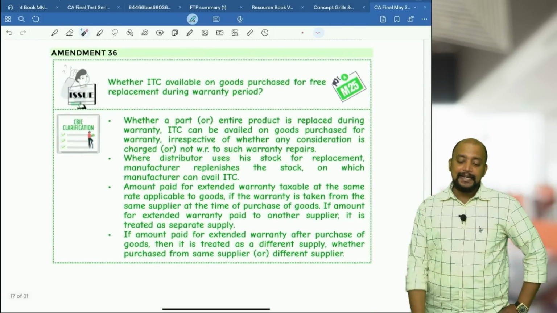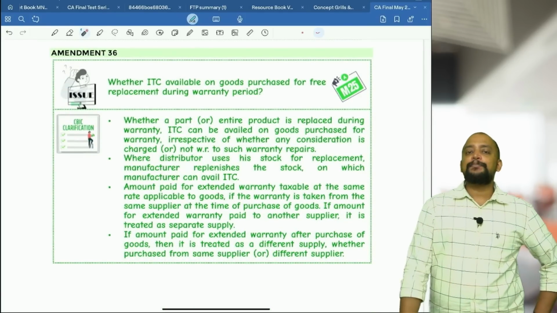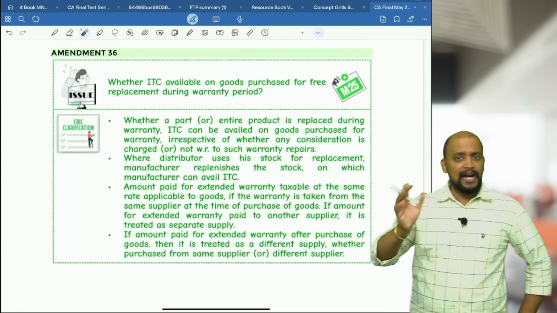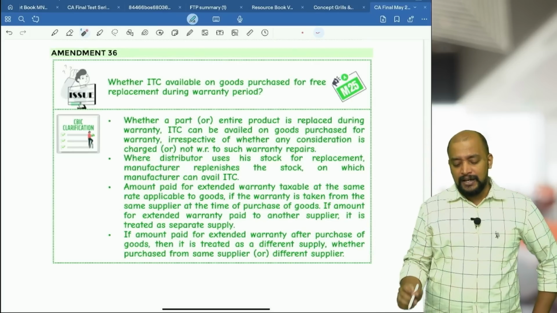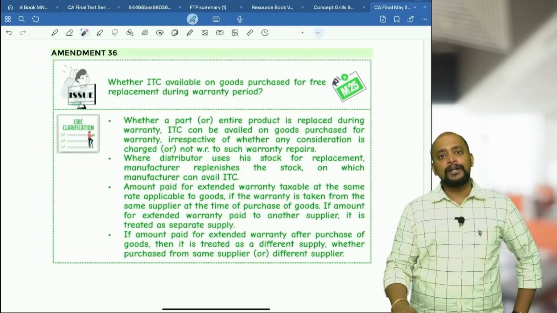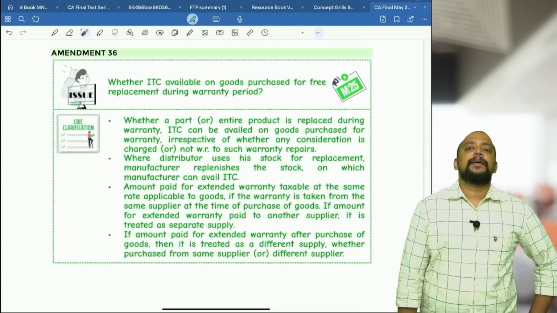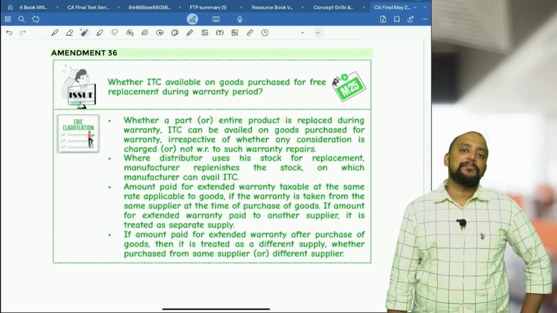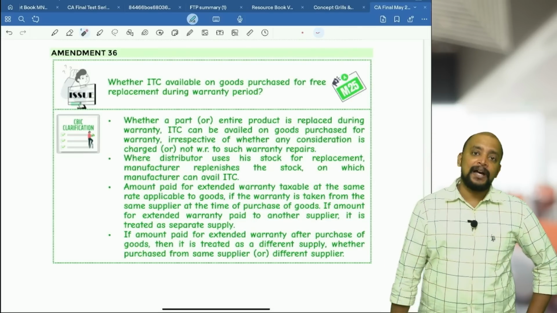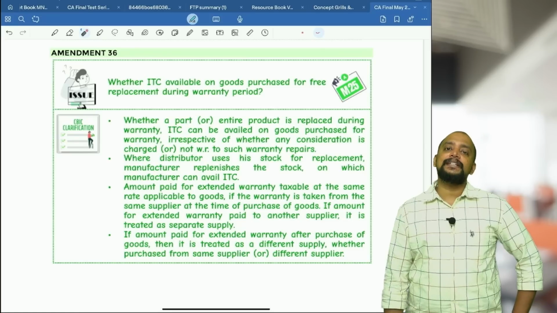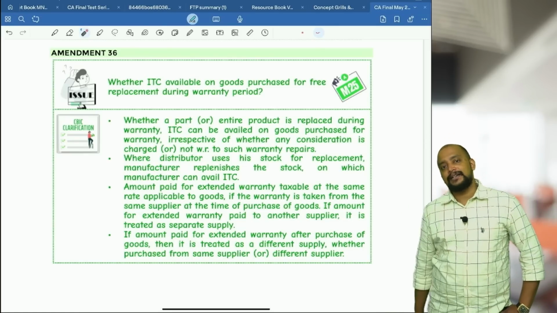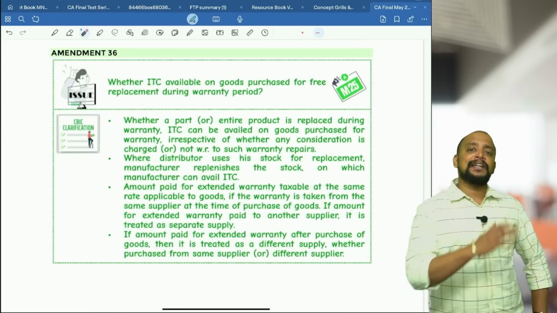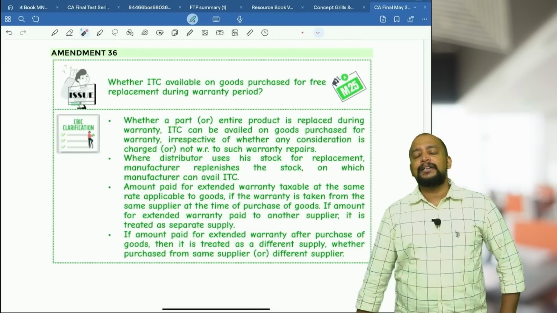Whether ITC is available on goods purchased for free replacement during the warranty period. In case of free replacement during warranty, we already had one circular. Now this is just an addition to that. So, just these 4 points you need to remember. Previously also, whenever a part was purchased for replacement during the warranty period, ITC could be taken on that part. But now they added that not only a part, even if the entire product is replaced, ITC can be availed. Either the part or the entire product is replaced, ITC can be availed, and that replacement can be done at the manufacturer stage or at the dealer stage.